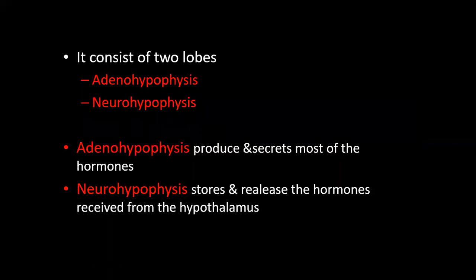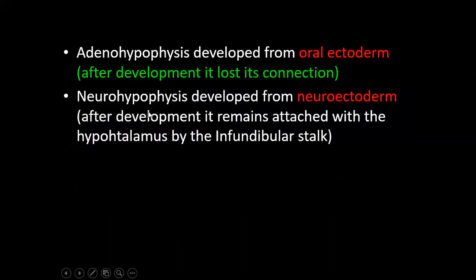Pituitary gland consists of two lobes, adenohypophysis and neurohypophysis. Adenohypophysis produces and secretes most of the hormones, whereas neurohypophysis stores and releases the hormones received from the hypothalamus. Adenohypophysis developed from oral ectoderm. After development, it lost its connection with the oral ectoderm. Whereas neurohypophysis developed from neuroectoderm, and after development, it remains attached with the hypothalamus by infundibular stalk.